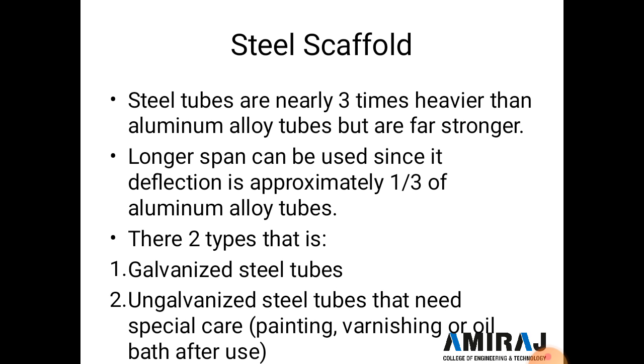There are two types: galvanized steel tube and ungalvanized steel tube. Ungalvanized needs special care like painting, varnishing or oil bath after use, so its maintenance cost is higher as compared to galvanized steel tube.